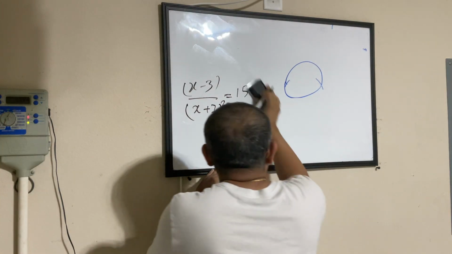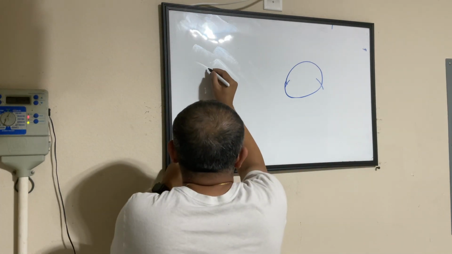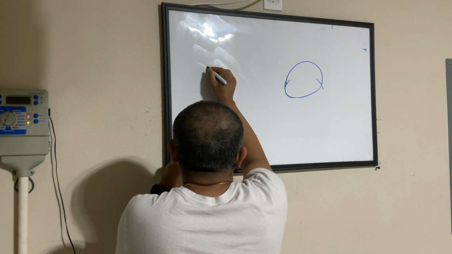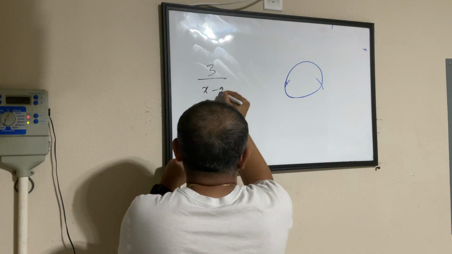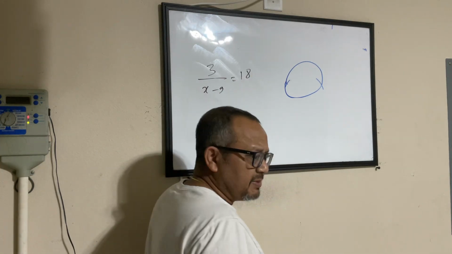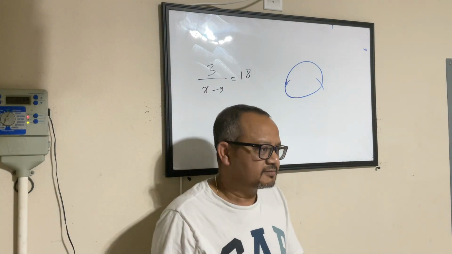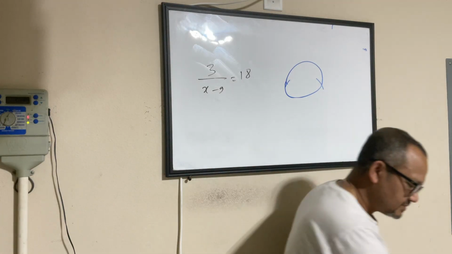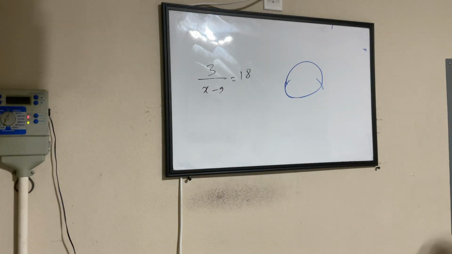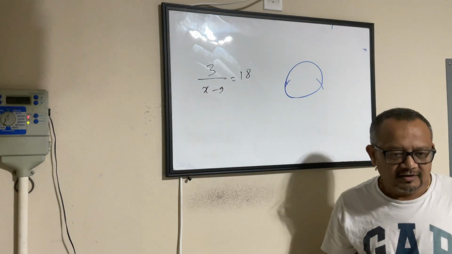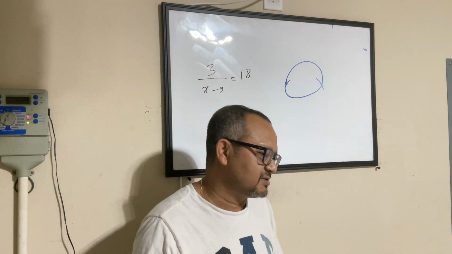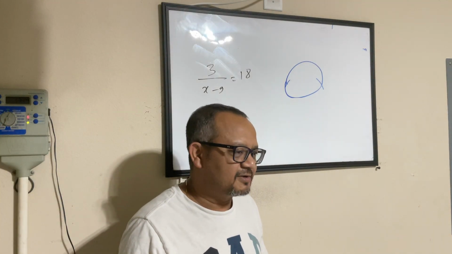Now let's muddy the water a little bit more. If I asked you guys to solve this rational equation, 3 by x minus 9 equal to 18, can everybody solve it real quick? Can everybody try it once? I know this is an easy one, but just to do the jump start.